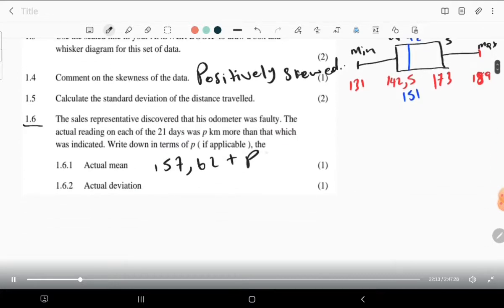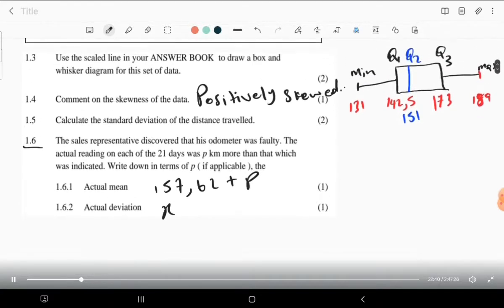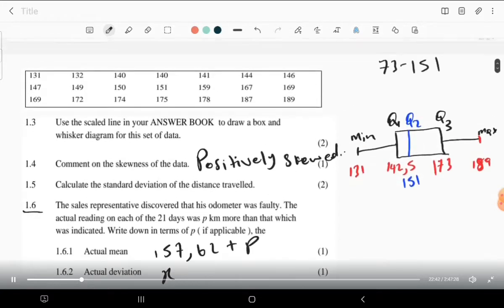As you can see, we have added P, so whatever standard deviation we had there, we're still going to have the same standard deviation, because P is not going to affect it. So you just need to know, once something is changed in the data, what is going to be affected and what is going to remain the same. So that was statistics, ladies and gentlemen, that we have in this paper.